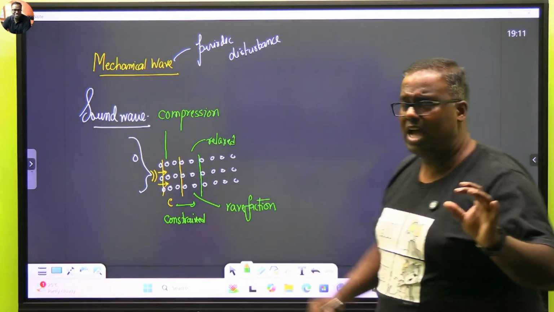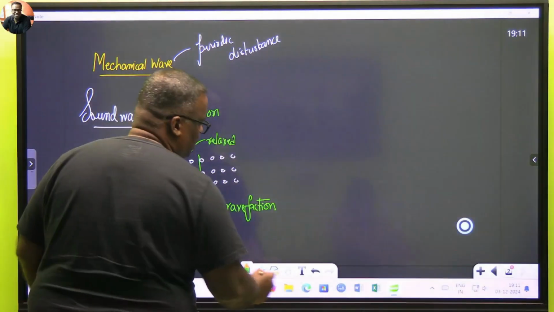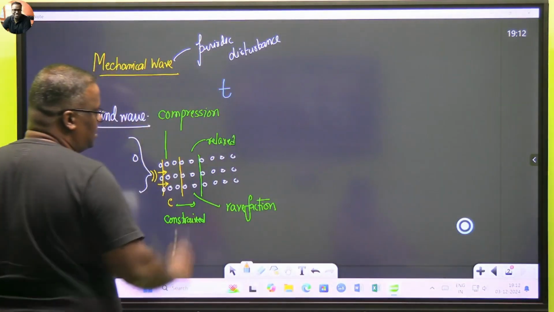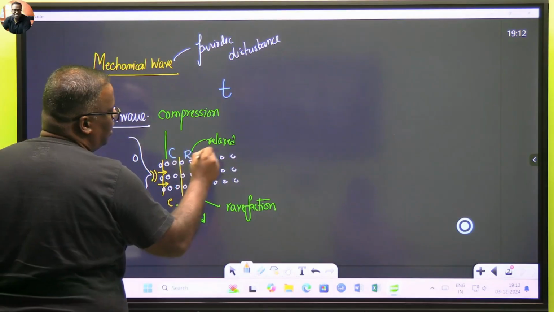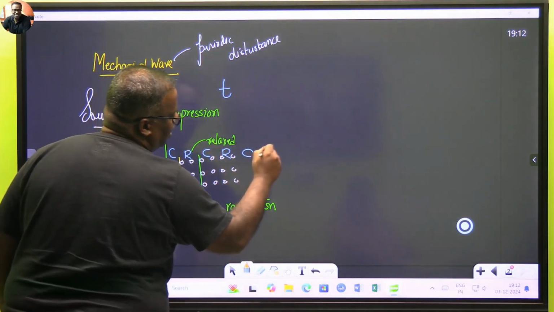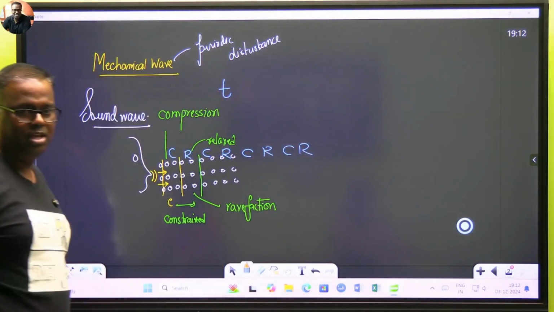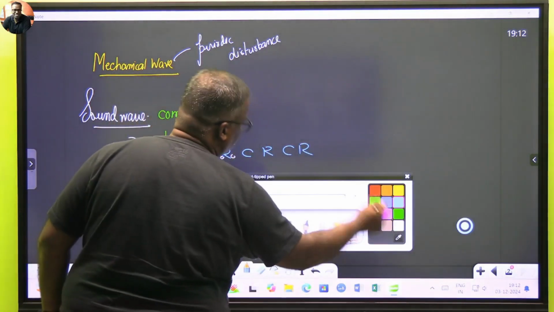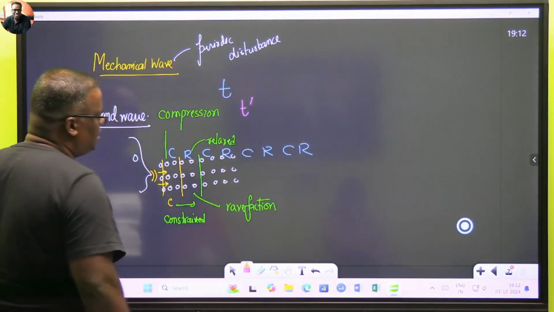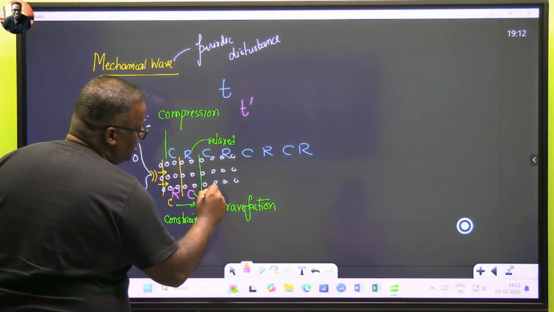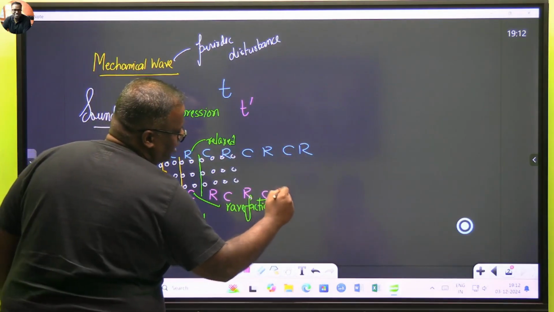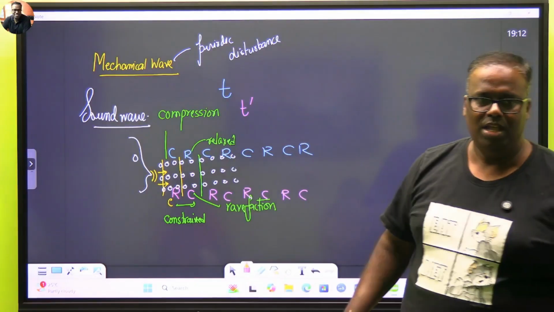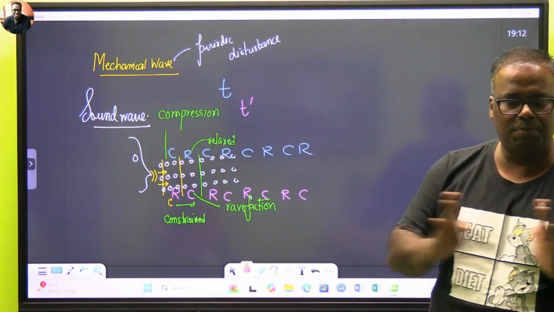So let's see at a particular instant of time t. Okay, children, if you don't understand, do not hesitate. It is a tough topic. At an instant t, first we will get CR, CR, CR, CR like this. The very next instant, t dash, it will become RC, RC, RC, RC. Are you understanding? There will be compression, rarefaction, compression, rarefaction.